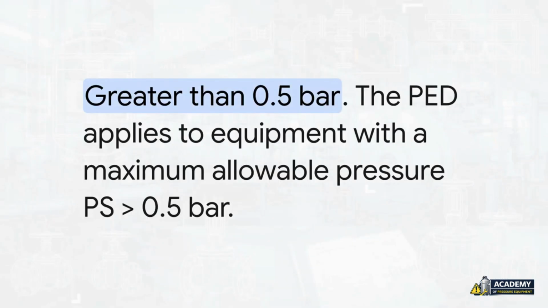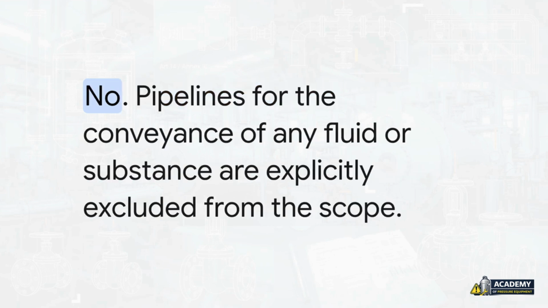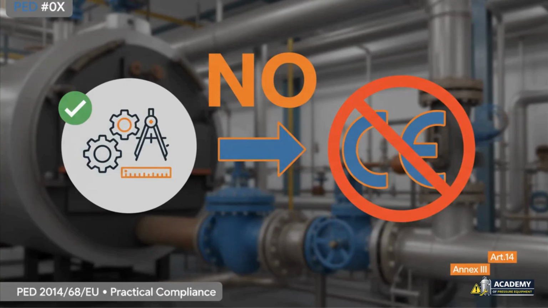The answer to question 1 is, of course, greater than 0.5 bar. That's the main trigger for the entire directive. For question 2, the answer is no. Remember, pipelines used for conveyance are one of those specific exclusions listed right there in Article 1. And for our last question, the answer is a definite no. Just to hammer it home, equipment that's classified as SEP must be safe, but it must not get a CE